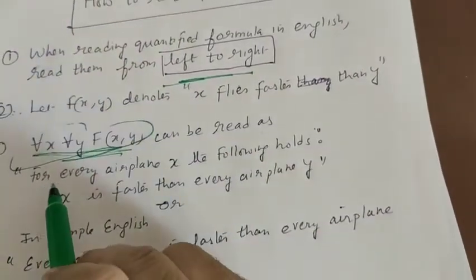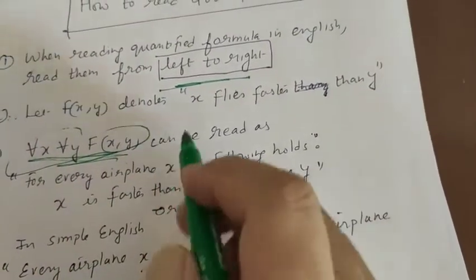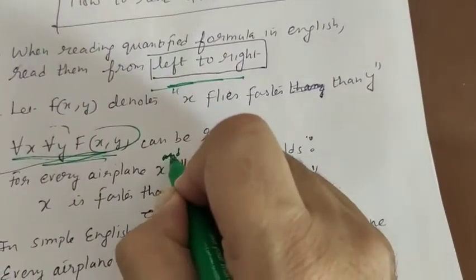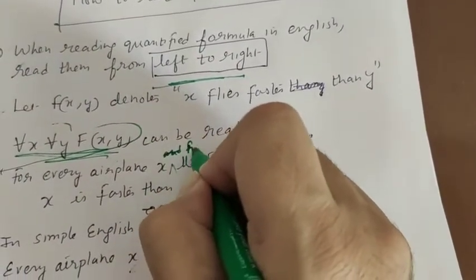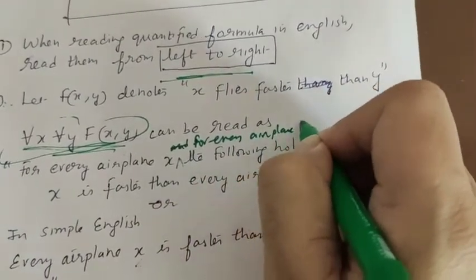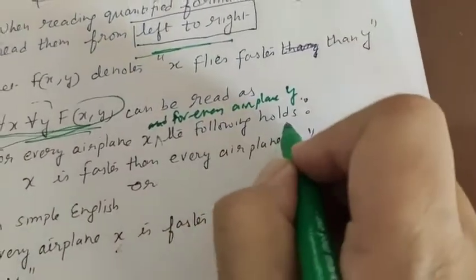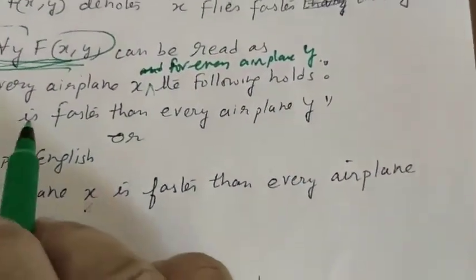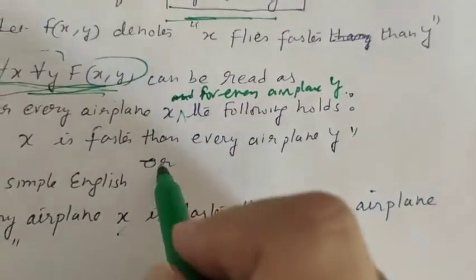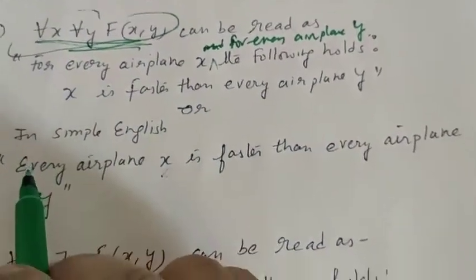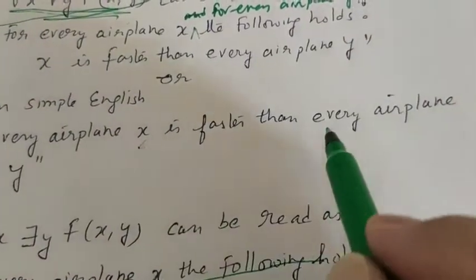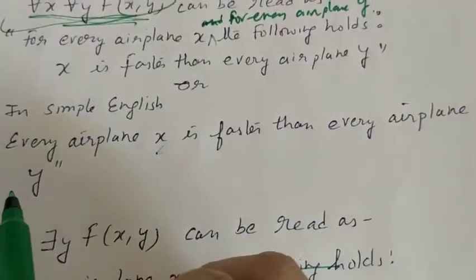as: for every airplane x, and for every airplane y, the following holds: x is faster than y. Or in simple English, we can say every airplane x is faster than every airplane y.